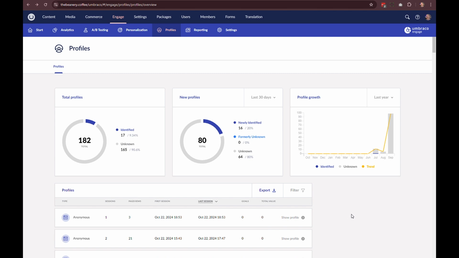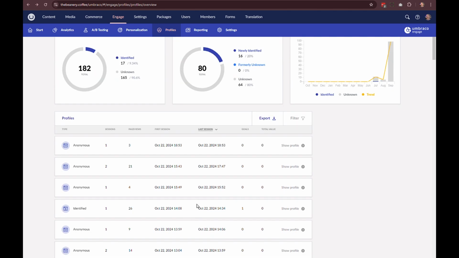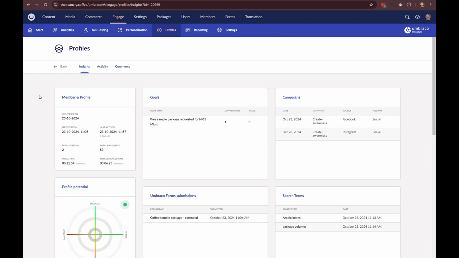Get to know your audience like never before with Umbraco Engage's 360 profiling, helping you build a complete picture of your user's behavior. Umbraco Engage collects data from every interaction, allowing you to build comprehensive profiles for each user. Track sessions, browsing habits, engagement history, conversions, and more, all in one place. Gain deep insights into your audience's behavior.